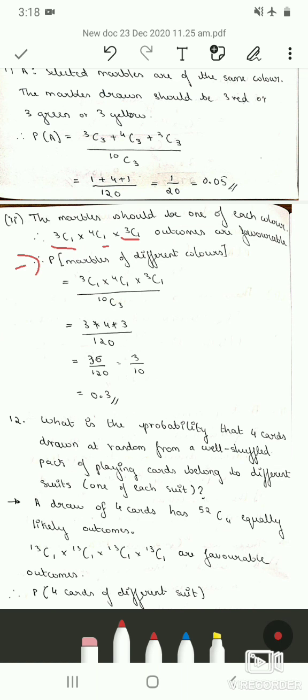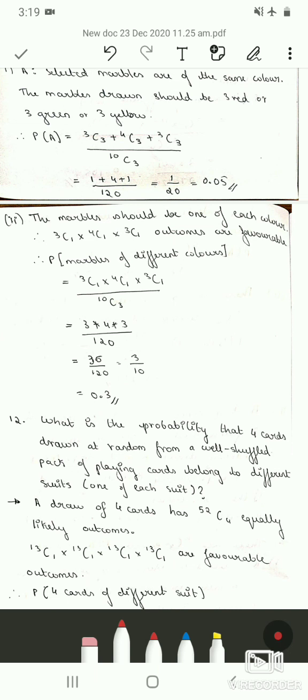Here we have taken multiplication symbol. It is because we want the probability that the marble is one from each color. They have said it has to be. It is not like it can be or it may not be. So here they have said it should be. So therefore we are taking multiplication symbol.